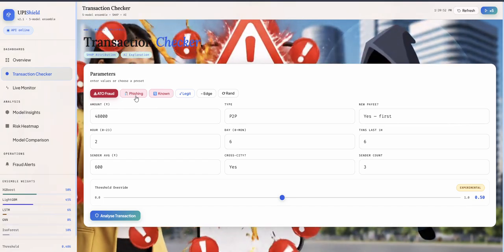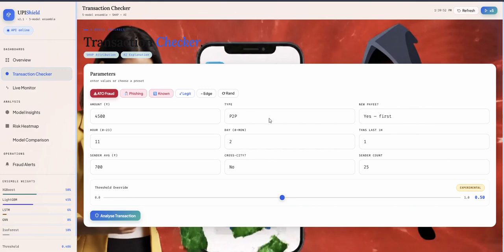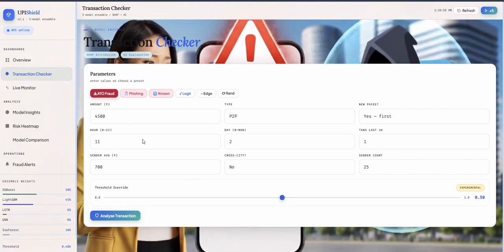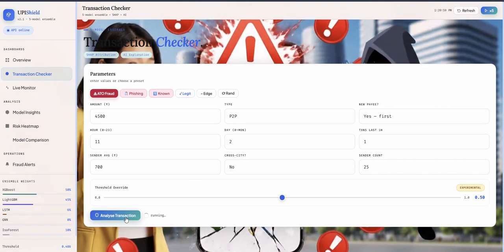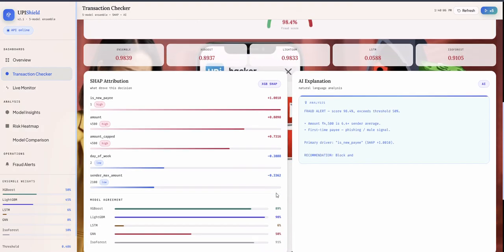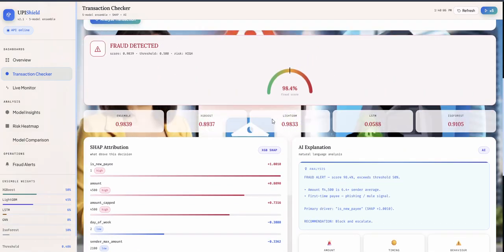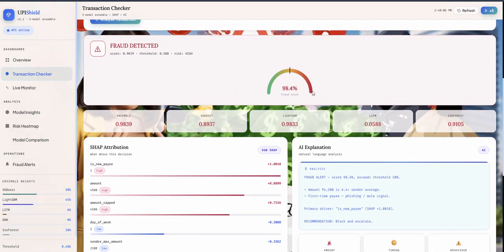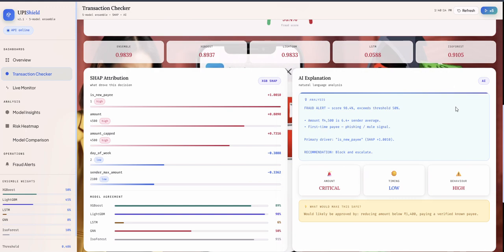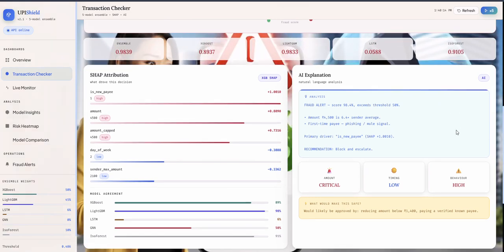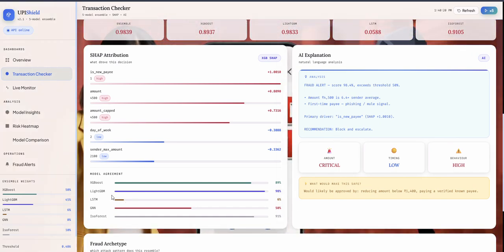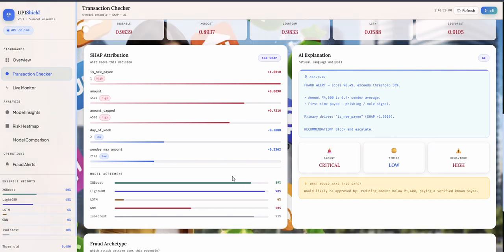Once I click on phishing, the values automatically get put into the fields, and we can click on analyze transaction to analyze it. Yes, so we are getting a threshold of above 50%, so it is being flagged as fraud detected. And here we can see the AI explanation of why it is being flagged as fraud, and also the SHAP explainability of the system.